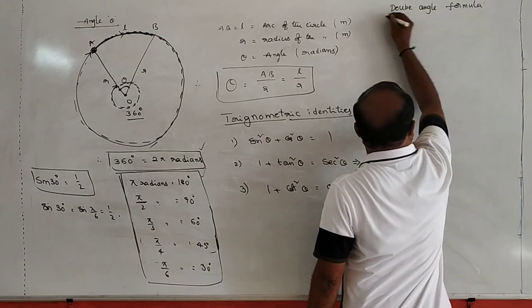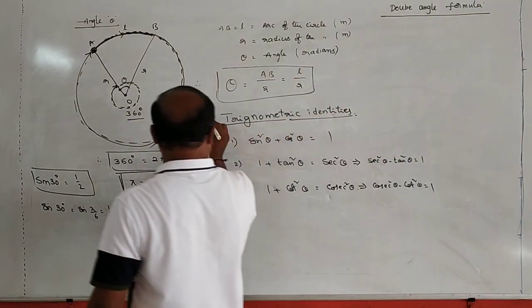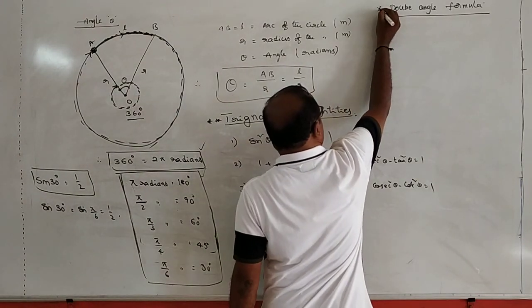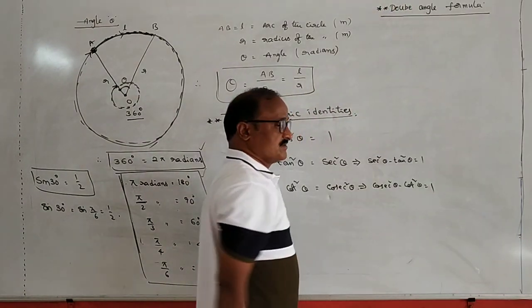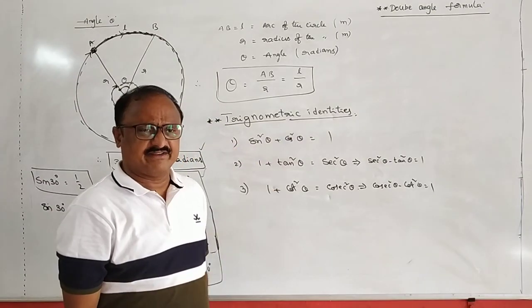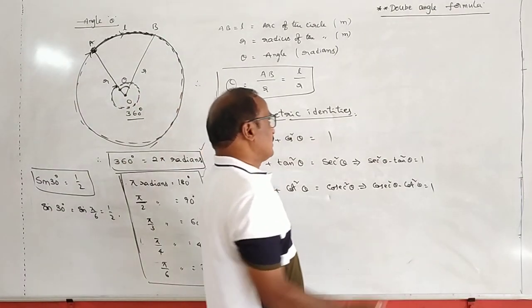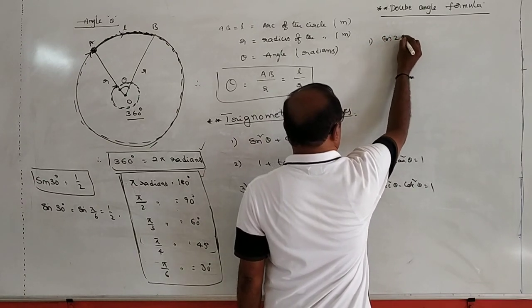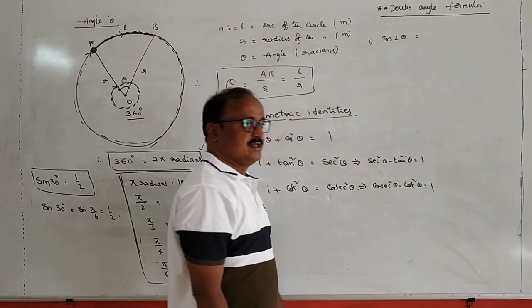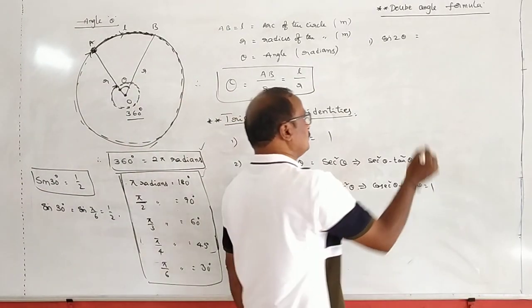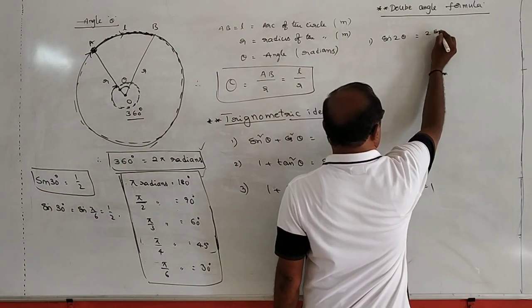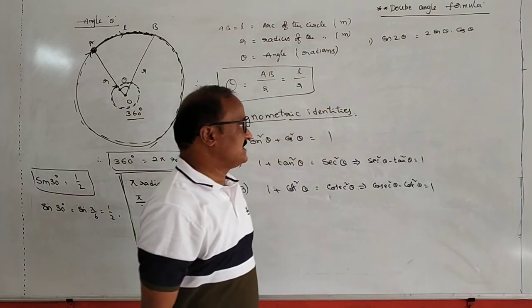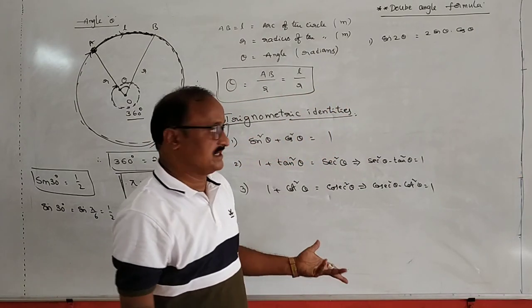Double angle formulas. These trigonometric identities and double angle formulas are widely used in these problems. Very important. In the double angle formulas, the first one, what is the value of sin 2 theta? This is the double angle. Sin 2 theta should be equal to 2 sin theta cos theta.